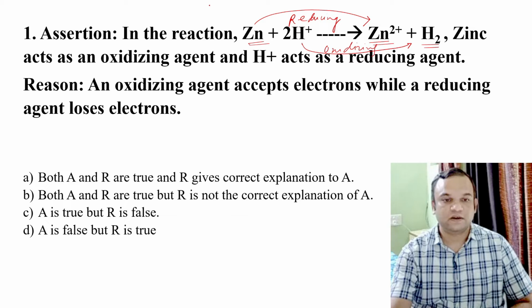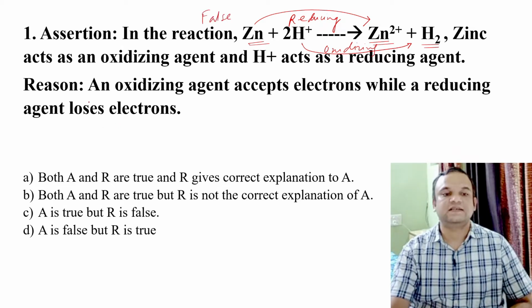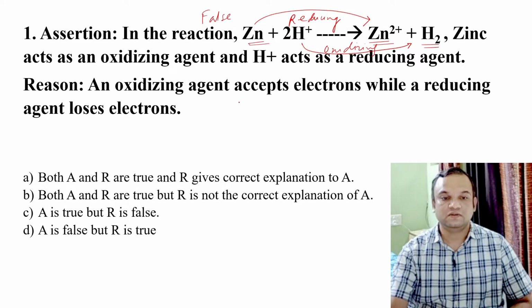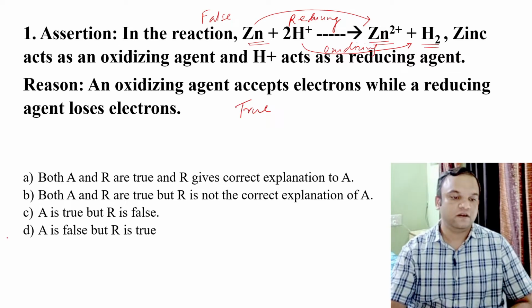So this particular statement is a false statement, whereas the reason states that an oxidizing agent accepts electron while a reducing agent loses the electrons. So this is true statement. That is why option D will be the correct answer for this question.